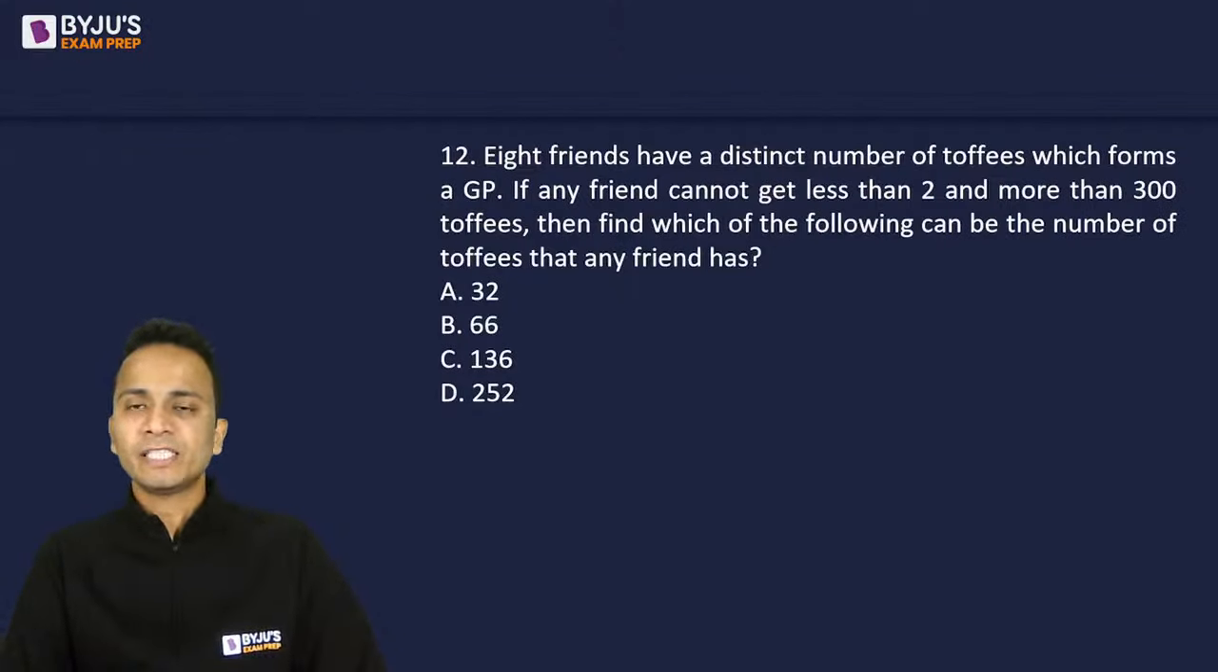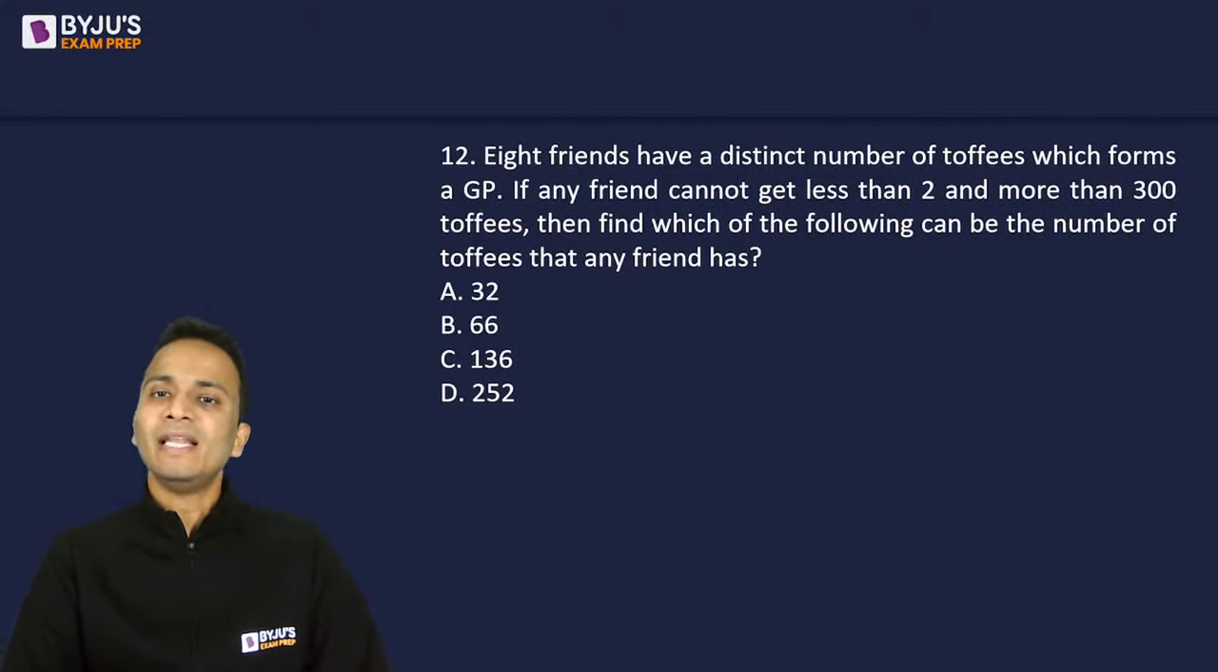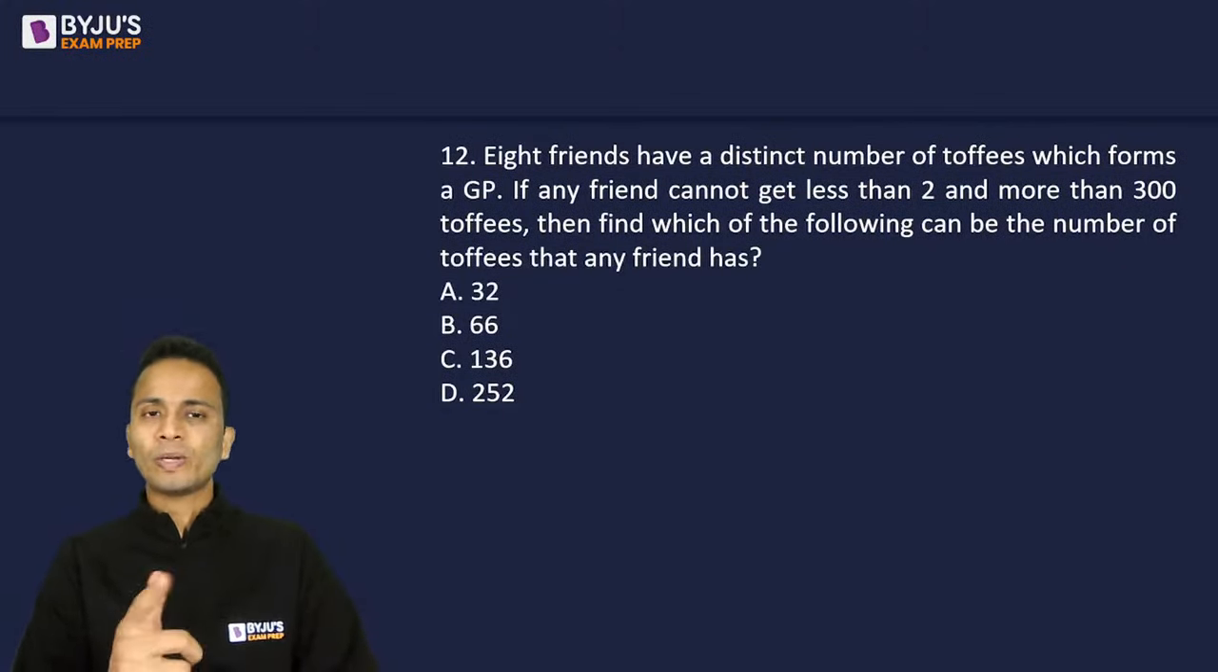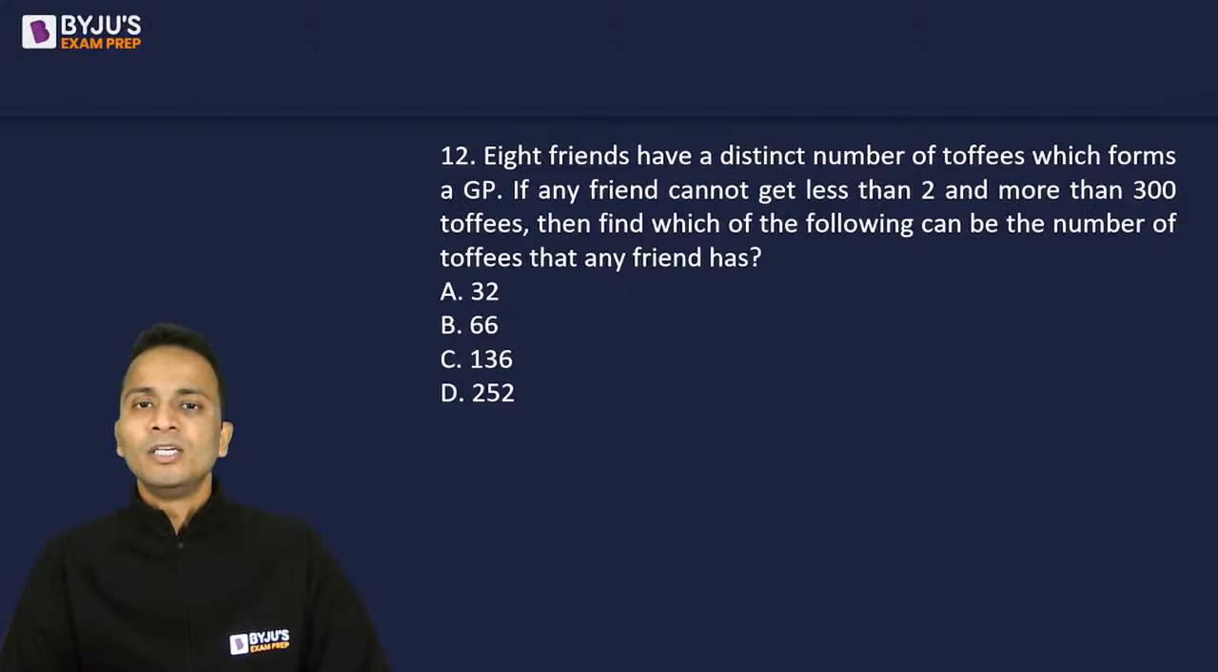8 friends have a distinct number of toffees, which forms a geometric progression. If any friend cannot get less than 2 and more than 300 toffees, then which of the following can be the number of toffees that any friend has? Now this question comes with a simple logic, simple assumption that number of toffees cannot be in fractions, right? So quickly give me an answer for this one. Which of the following can be the number of toffees that any of the friends can have?